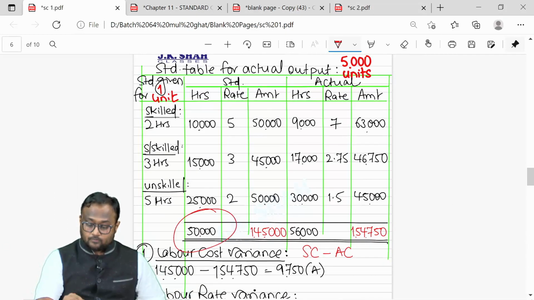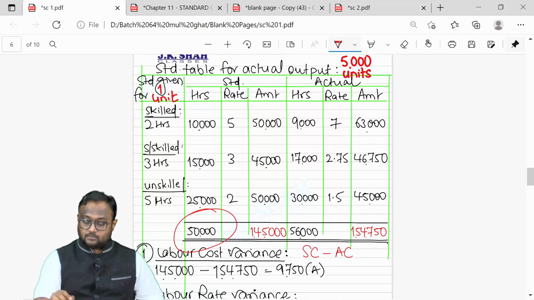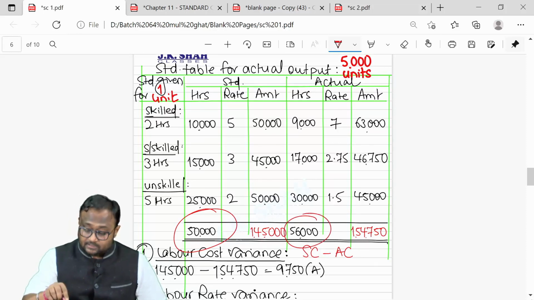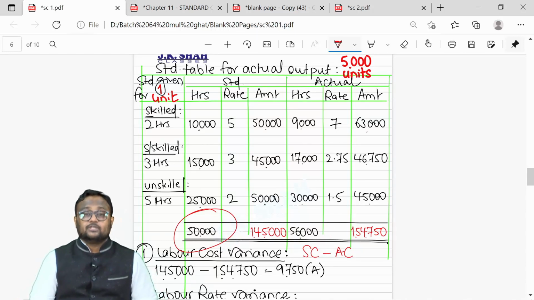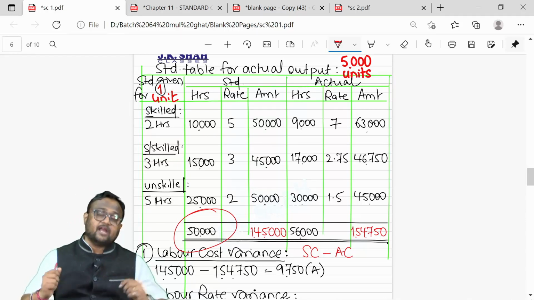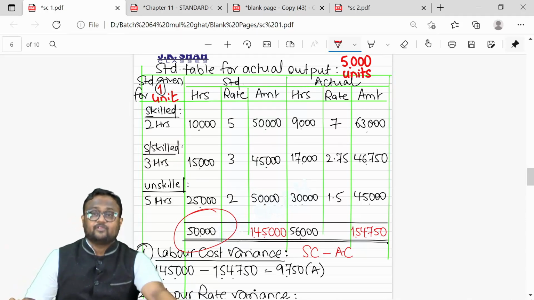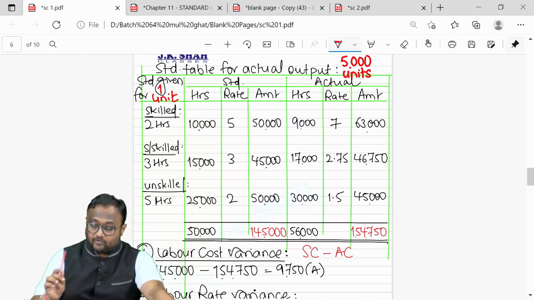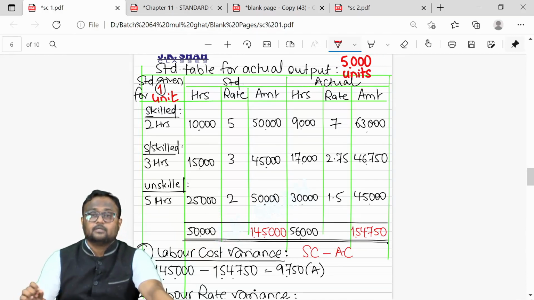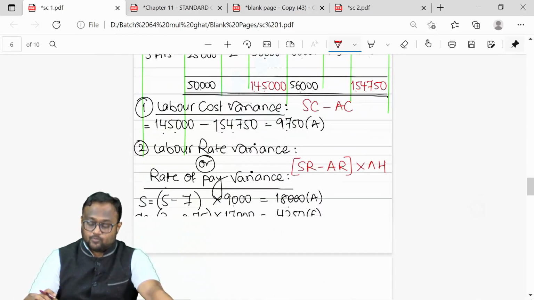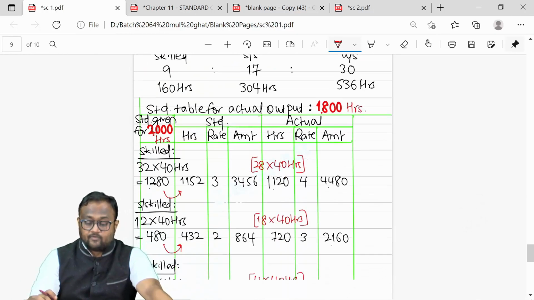Overall impact says this. Whatever we were supposed to do, 50,000 hours, I cannot take 56, because out of 56,000, the question has clearly told us that 1,000 is idle time. So 56,000 minus 1,000, 55,000 hours. 55,000 hours the team has actually taken. So whatever they were supposed to produce in 50,000 hours, they actually produced in 55,000 hours, which has given you the yield variance. So again, that is about input output. That was about your labor variances, guys.